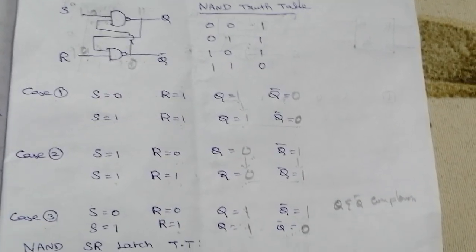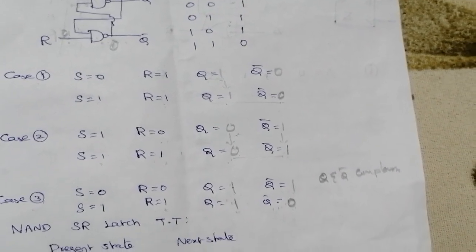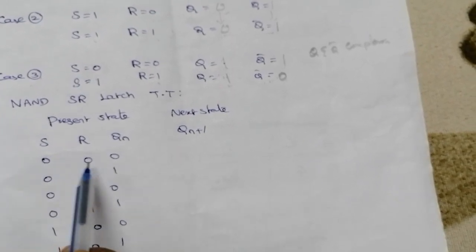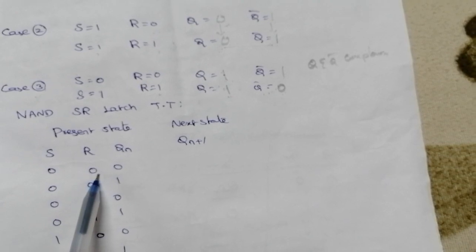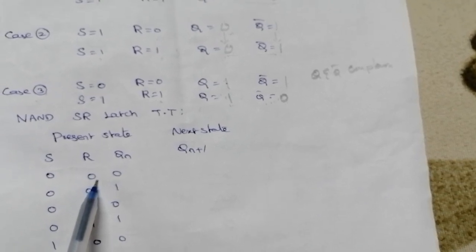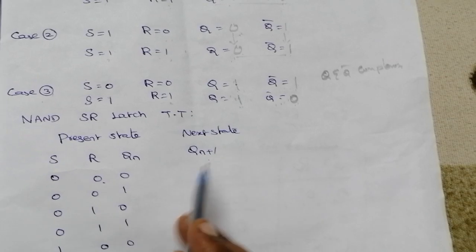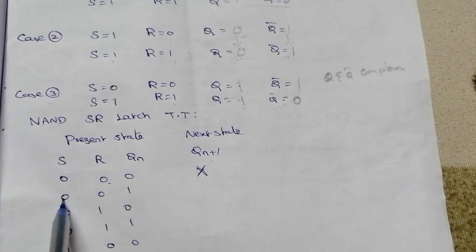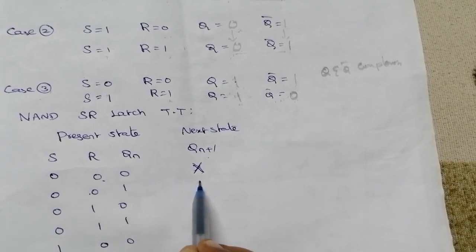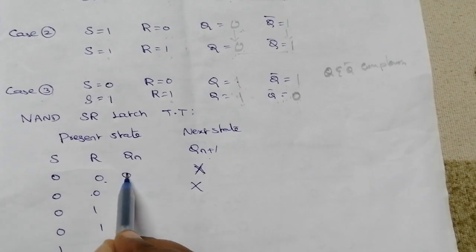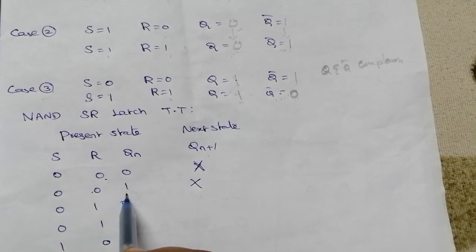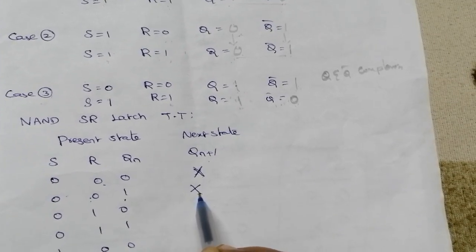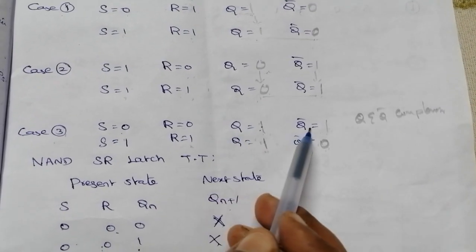So from these three cases, we can form the truth table of NAND SR latch. So for 0 0 inputs, the output will be what? The next state will be the invalid state. Right? Which means X. Here also 0 0. Invalid state. Whether the Qn is 0 or 1 is not a problem. If both inputs are 0, our next state is an invalid state according to the case 3, right?